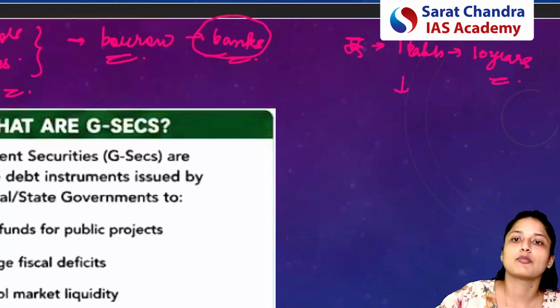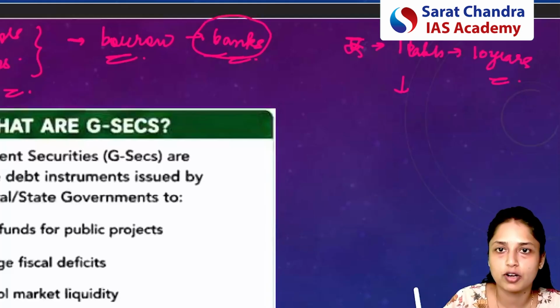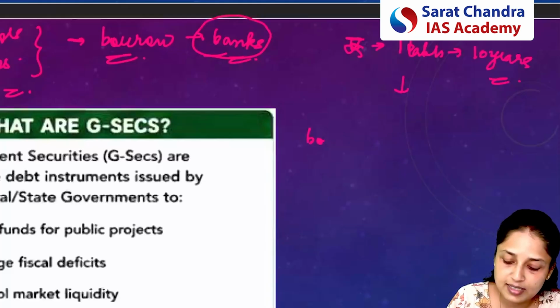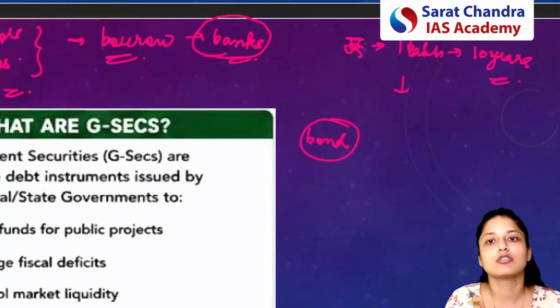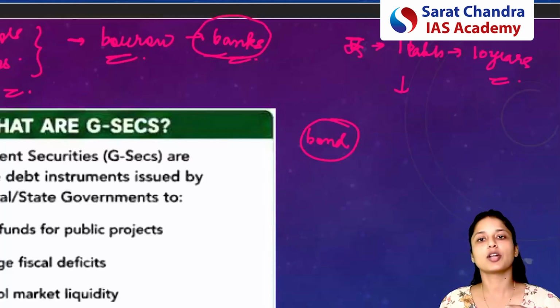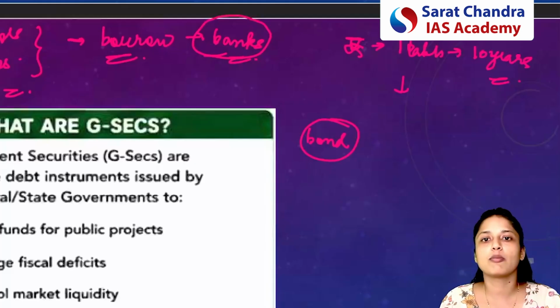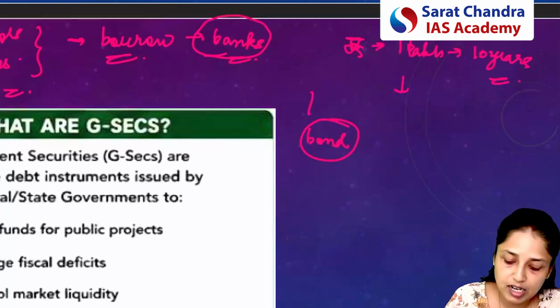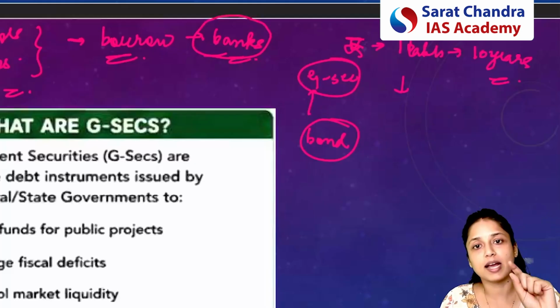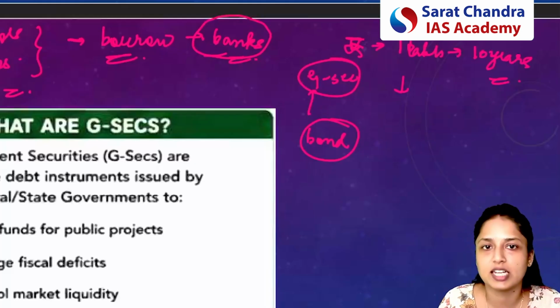So this is the concept of security. This is how any security works. So basically security is a kind of bond only, right? Because bond is a kind of instrument where if you require money, you will issue the bond or that certificate. In return for that, you will be getting the money and you will be paying the interest based on what tenure the bond is. So basically, government security is a type of bond only. This bond is issued by the government of India or government of any state. So this is the concept of government securities.